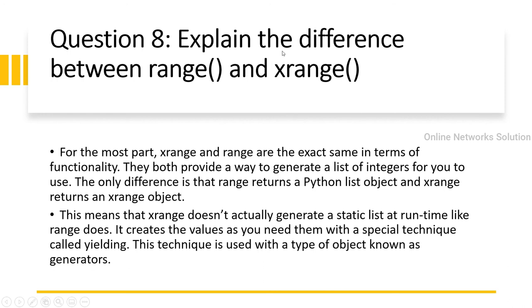Question number 8. Explain the difference between range and xrange. For the most part, xrange and range are exactly the same in terms of functionality. They both provide a way to generate a list of integers for you to use. The only difference is that range returns a Python list object and xrange returns an xrange object. This means xrange does not actually generate a static list at runtime like range does. It creates the values as you need them with a special technique called yielding. This technique is used with a type of object known as generators.